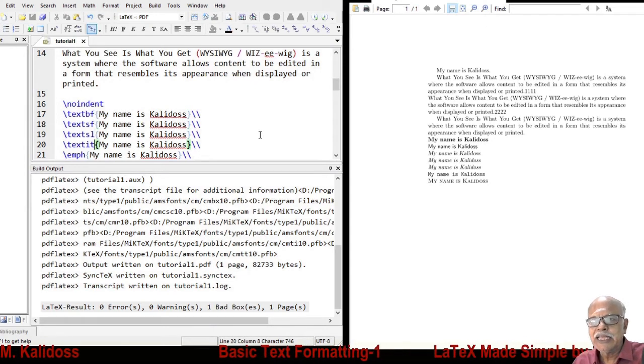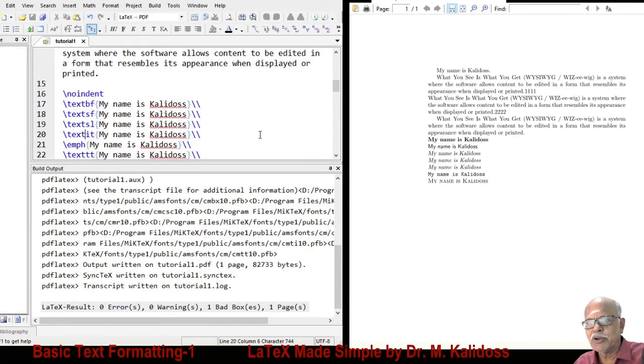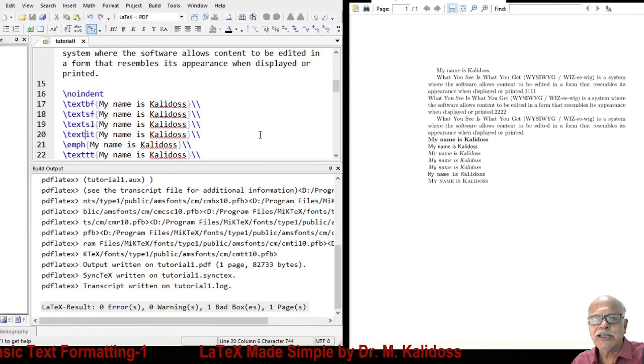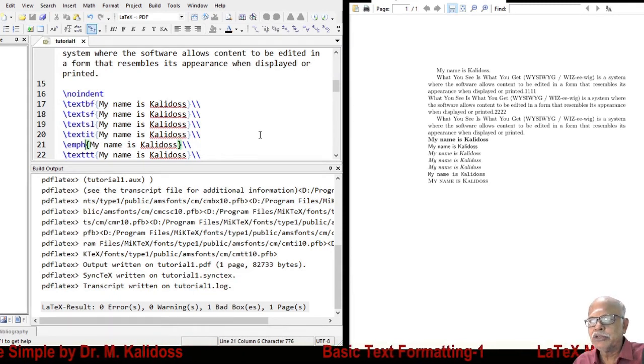Fourth one is italic. And the next one is emphasize. Emphasize and italic will produce the same output. But if that is the case, you may wonder why do we have two such commands. I will come to it a little later. For the present, you understand that textit and emph produce the same output.